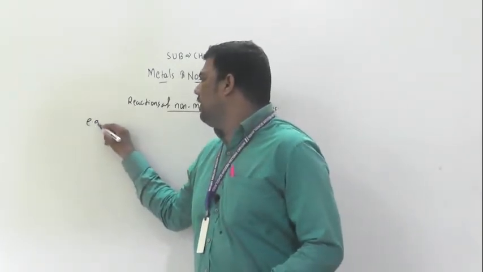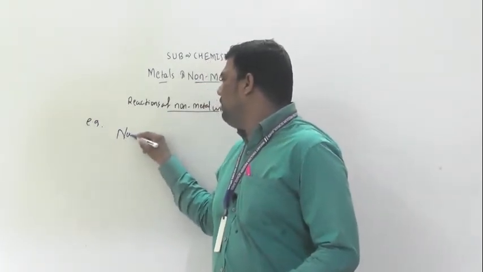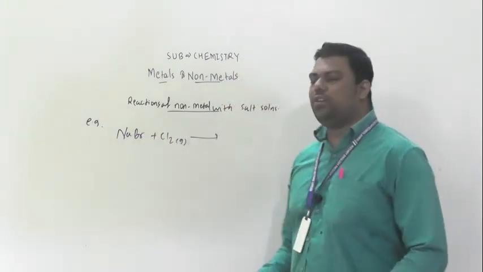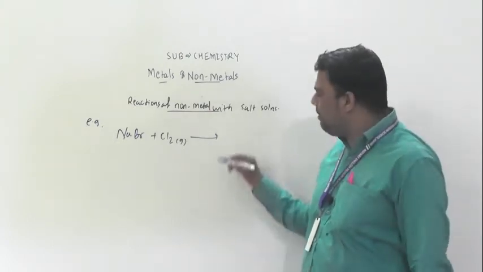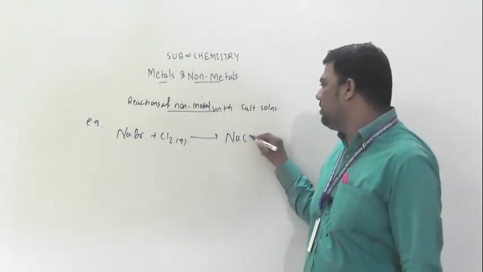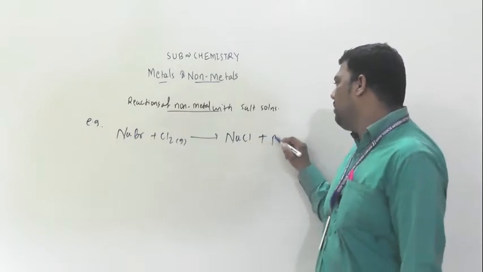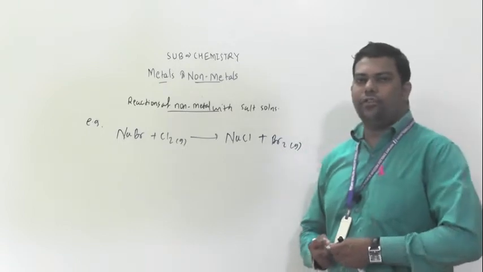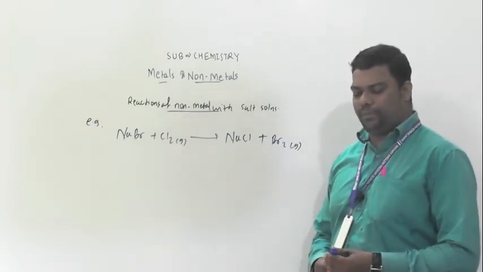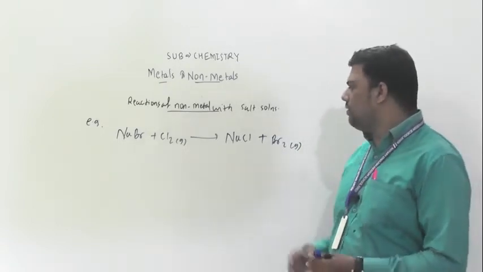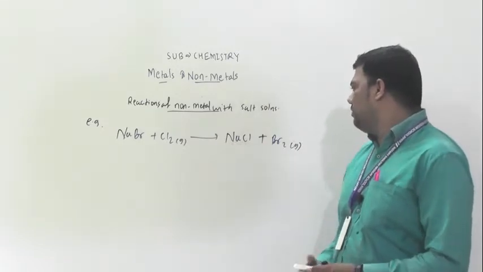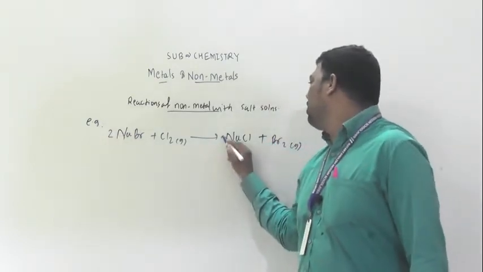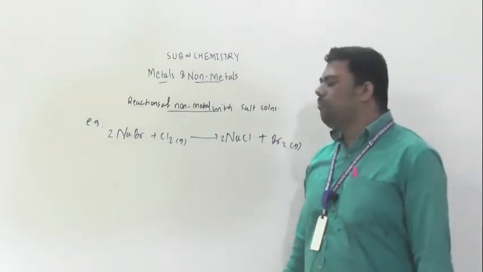Example: NaBr plus Cl2 gas. What will happen here? We get NaCl plus Br2 gas, meaning the more reactive non-metal displaces the less reactive non-metal. We will balance this reaction too: 2NaBr plus Cl2 gives 2NaCl plus Br2. So our reaction is balanced.